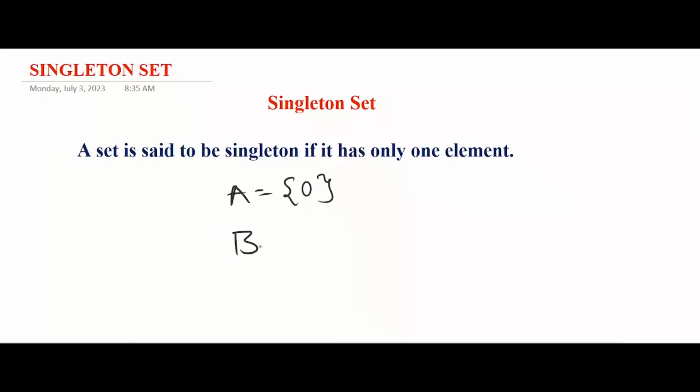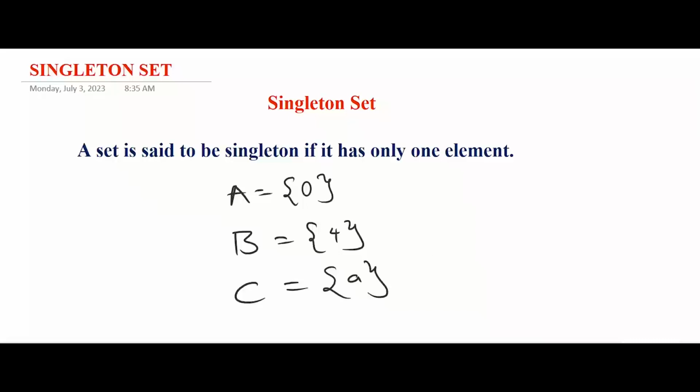If you have set B to be equals to, let's say, 4, it is called a singleton set. You have set C to be equals to A, so it is also referred to as a singleton set. Why? Simply because it has only one element.